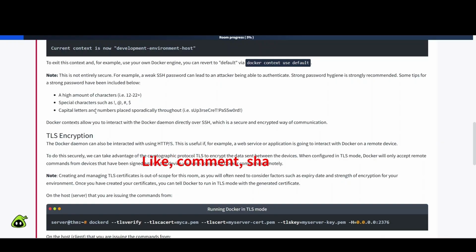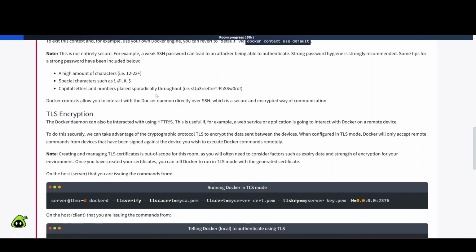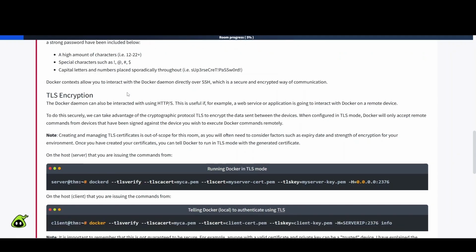Capital letters and numbers placed sporadically throughout. Examples, super secret password, and it has different characters in there, substitution characters, things of that nature. So we get the point. You should know how to create a secure password or passphrase by now. And also be sure to use a password manager to store these credentials so you don't have to remember everything. And also password managers can help you create strong passwords, right?